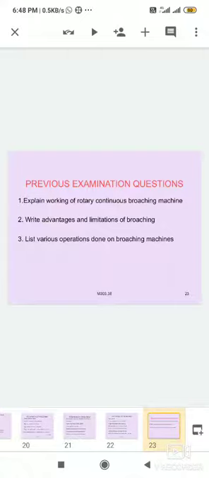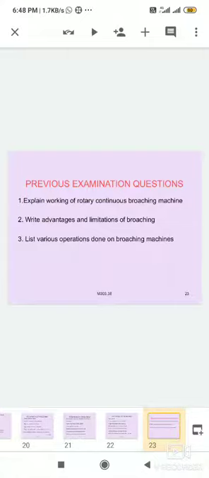These are the types of questions also asked in diploma theory examinations, semester examinations and mid exams, also as short questions: write about the rotary table continuous broaching machine, sometimes the horizontal continuous broaching machine, and sometimes specifications of broaching machines, and advantages and limitations.